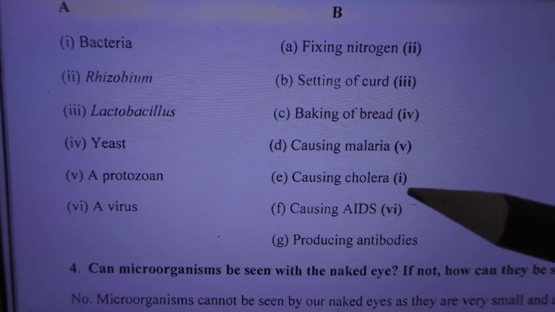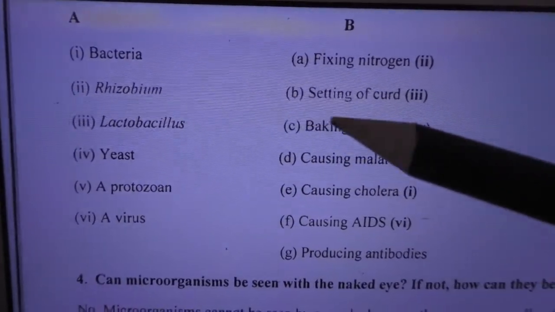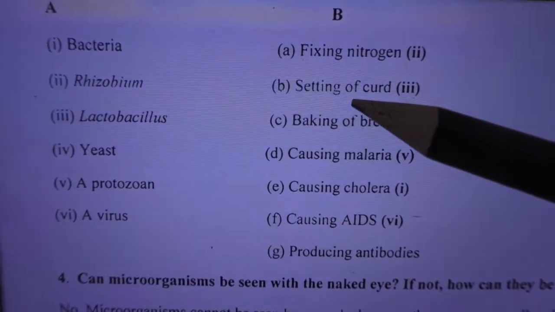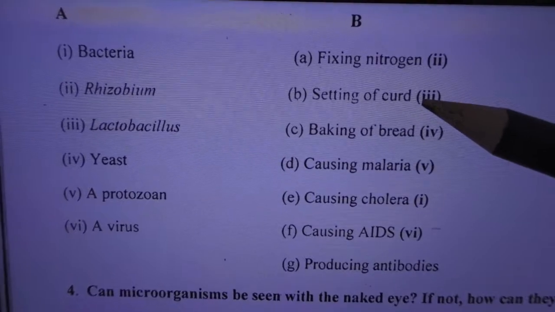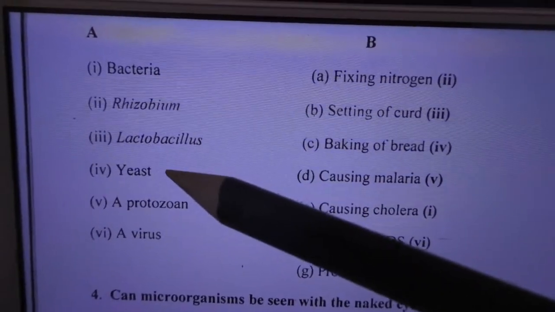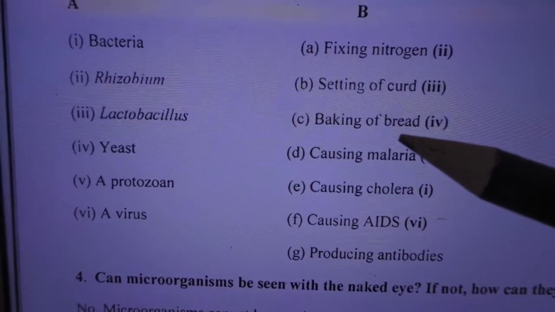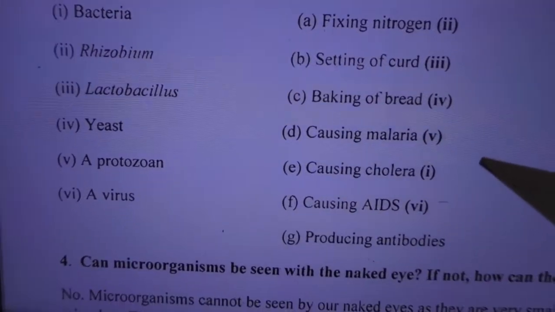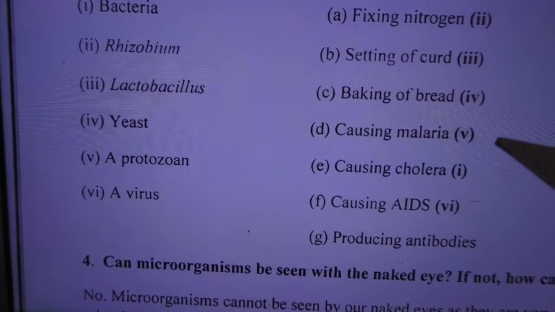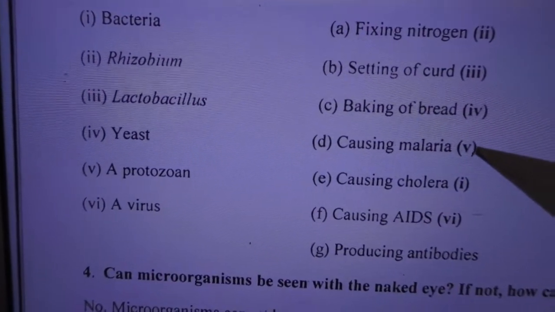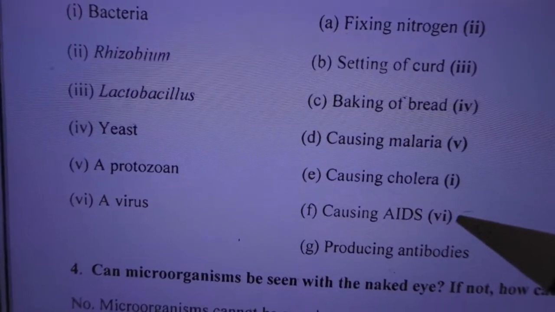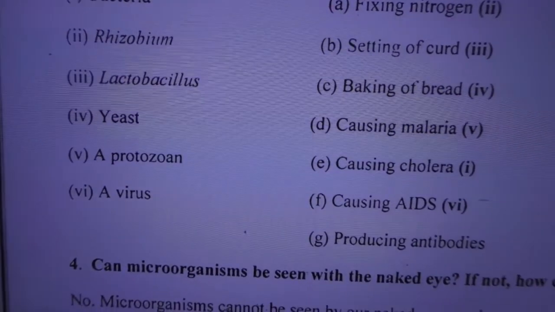Bacteria, see, causing cholera. Then Rhizobium, nitrogen fixing. Then Lactobacillus is setting of curd. Okay, Lactobacillus setting of curd. Yeast is what? Baking of bread. And protozoan is what? Protozoan, it's malaria. Okay, malaria. And virus, AIDS. Okay, AIDS.